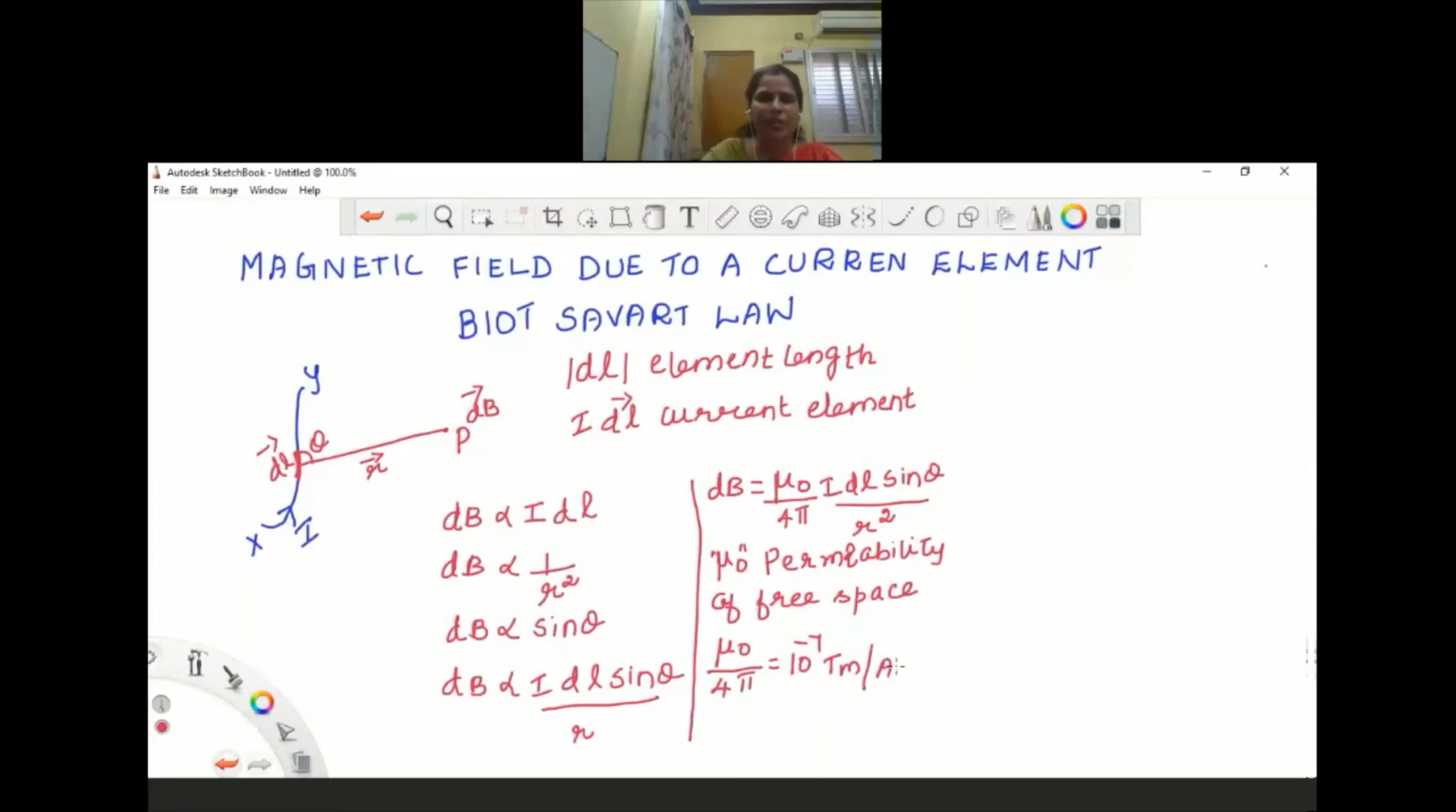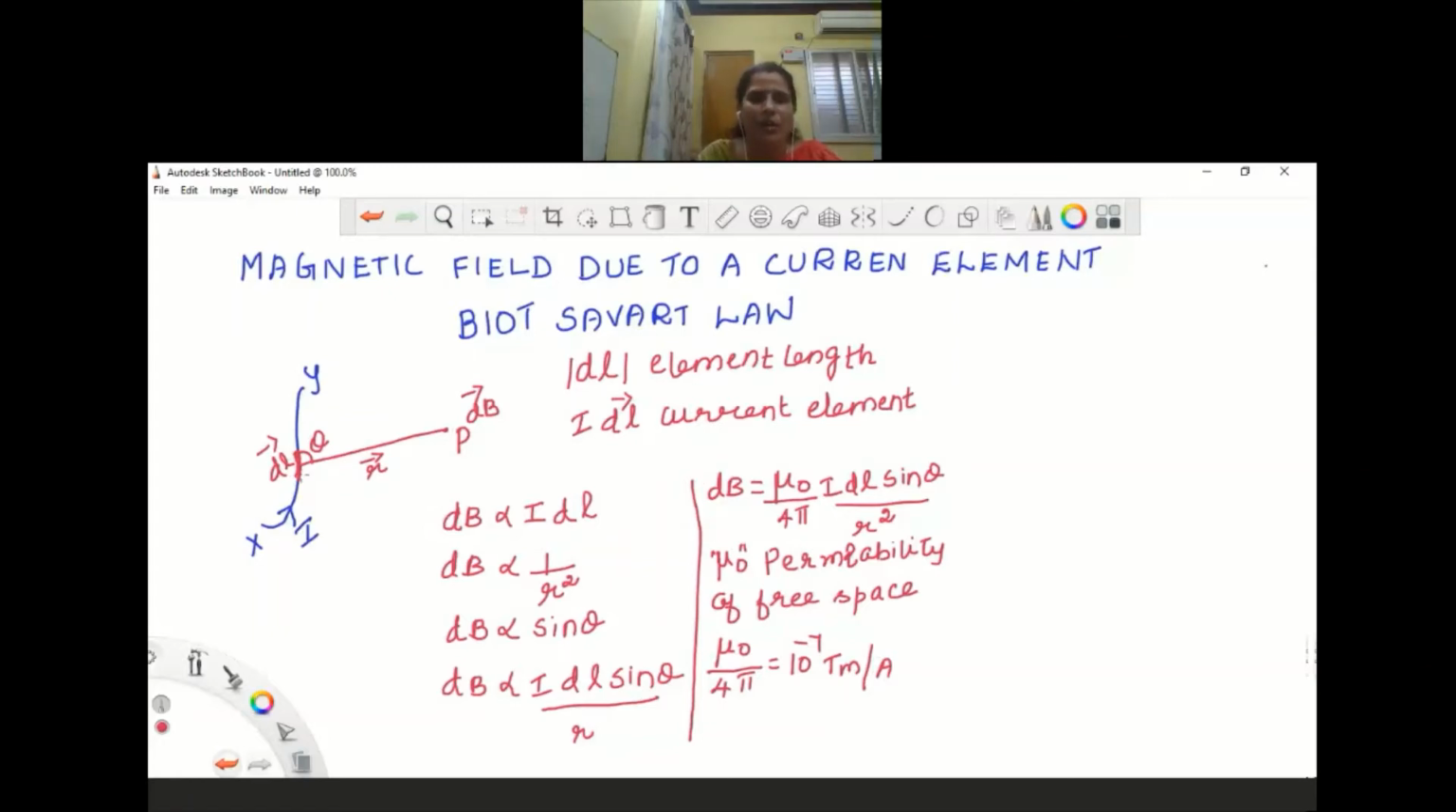Okay. So according to Biot-Savart's law, what is the strength of the magnitude? That is the strength of the magnetic field. The magnitude of the strength of the magnetic field is mu naught by 4 pi IDL sine theta by r square, and mu naught by 4 pi is equal to 10 power minus 7 Tesla meter per ampere. Okay, because we know the unit of the strength of magnetic field is Tesla.